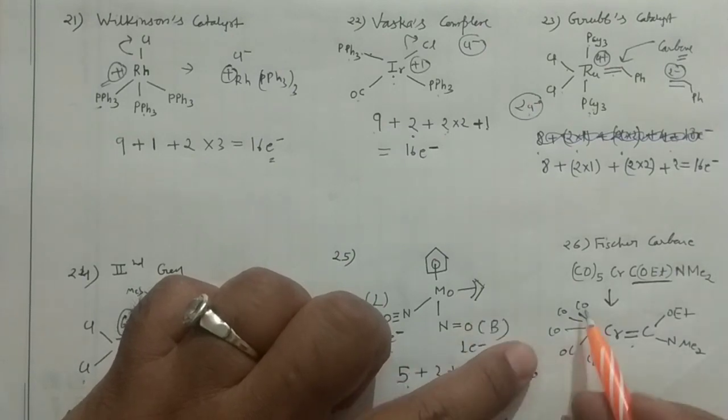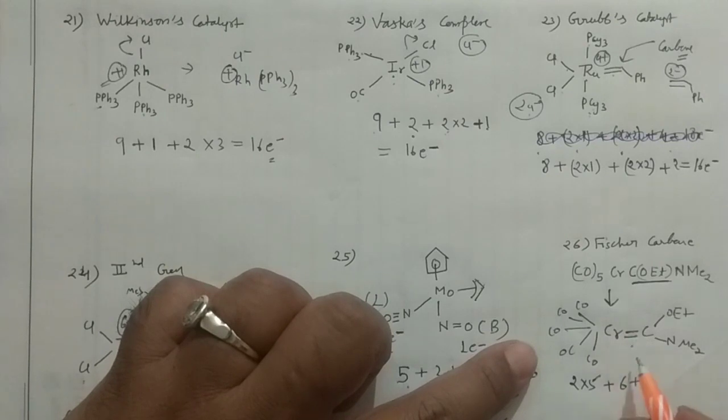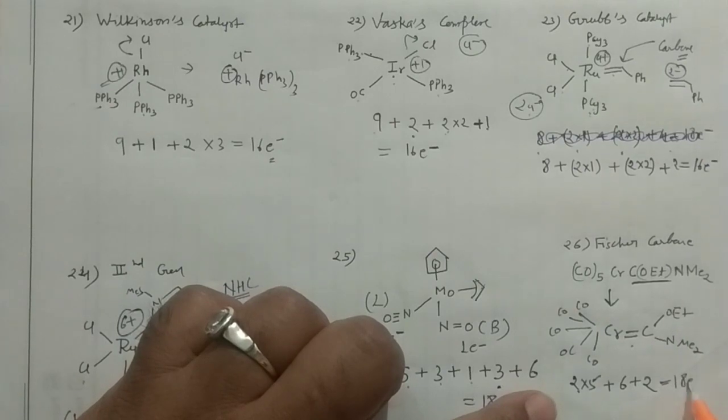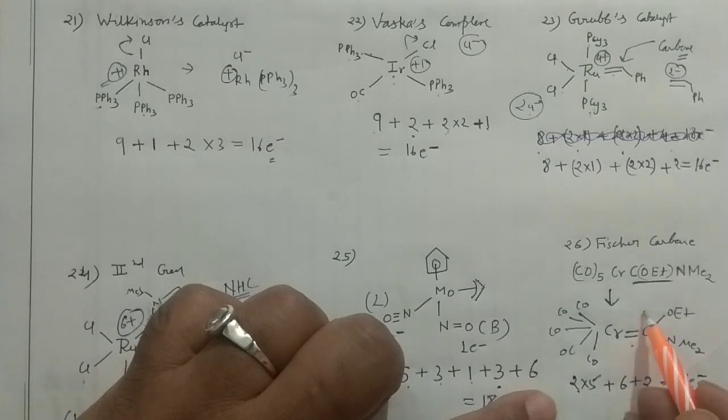Now it's very easy. These 5 carbonyls are there, that means 2 into 5, and chromium contributes 6 electrons, and carbene, as you have already seen, contributes 2 electrons. So this will give you 10, 16, plus 2, 18. So it's an 18 electron system. Then again you can find the oxidation state of this chromium. These all are neutrals, and if you fragment, then carbene would go with 2 negative, automatically 2 positive would be there. So it is 2 positive.